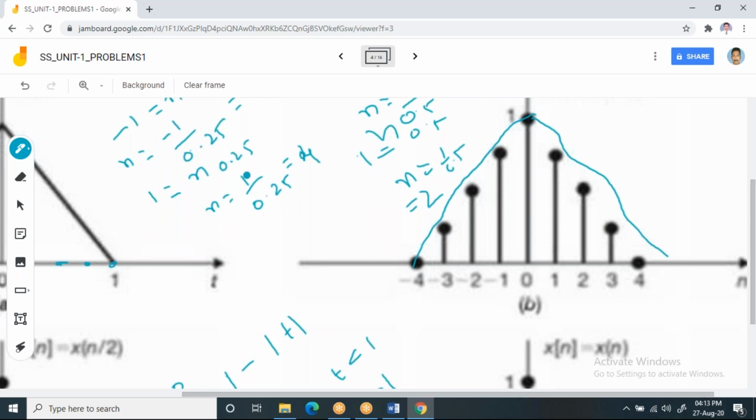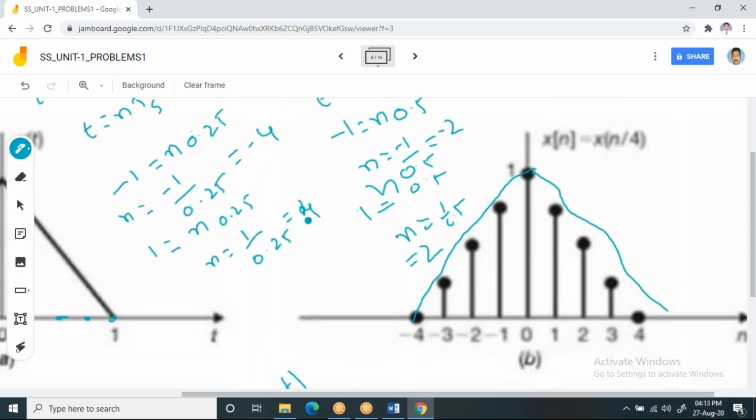Now try to understand. The starting value is -4 and the ending value is 4. How many samples are you going to get between -4 and 4? Please post it in the chat box. How many samples are you going to get? Yeah, Nikita, 9, right? You are going to get 9 samples. Observe it: 1, 2, 3, 4, 5, 6, 7, 8, 9. That is how you can find the number of samples between -4 and 4 is 9.